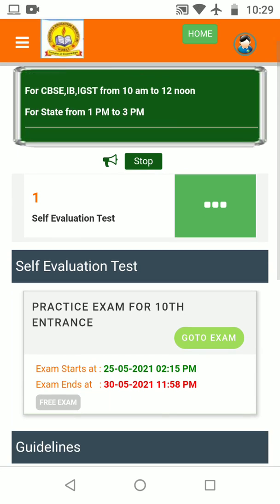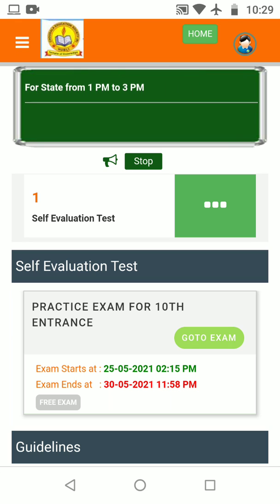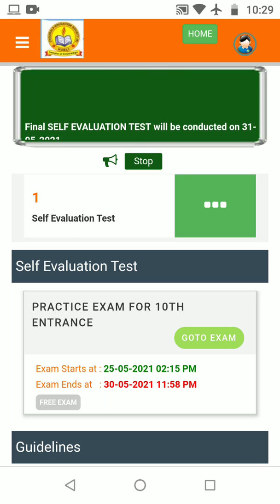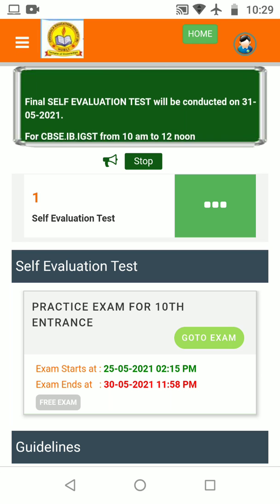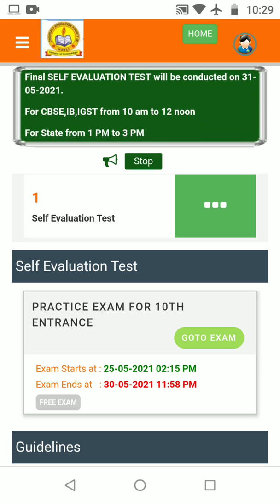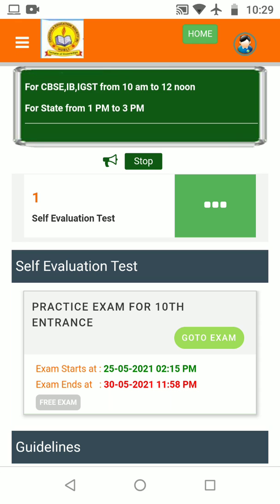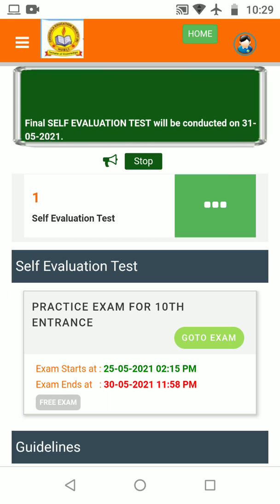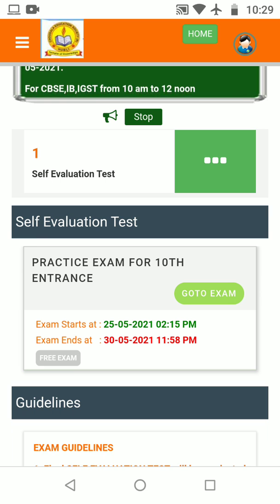Students, there are a few instructions which I would like to share with you to avoid any ambiguity in taking the examination. Before taking the examination, you should have proper internet connectivity, and don't open any other apps while writing the examination, don't minimize the browser, and you should not attend any phone calls. We highly recommend you should not change your device, either while writing the examination or after writing it.